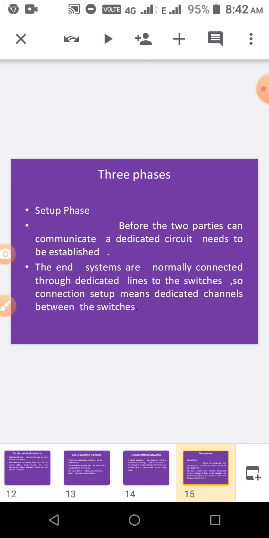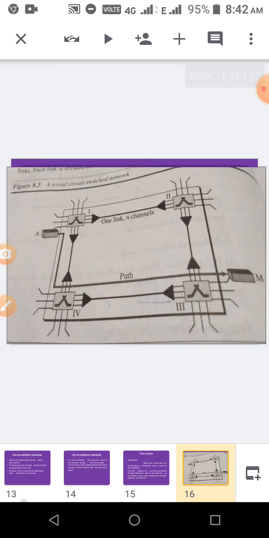So before the two parties can communicate, a dedicated circuit must be established, and then the end systems are normally connected through dedicated lines to the switches. See here, this one example. Suppose we are going to transmit data from A to M, means first we have to get request and everything, particular channels will be allocated, and everything we have to set before in that setup phase.